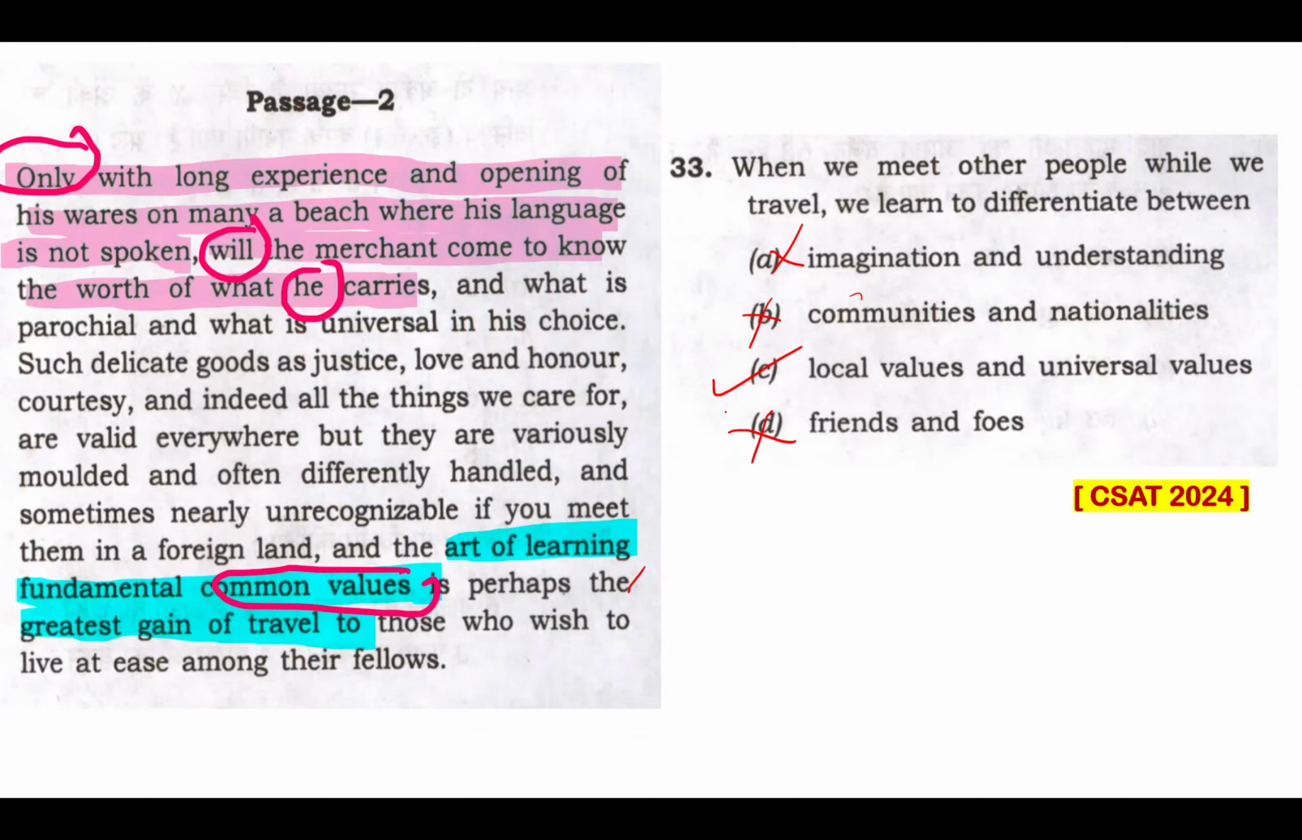Definitely option C. So thinking about the local and universal values, such delicate goods as justice, love and honor, courtesy, and indeed all the things we care for are valid everywhere. So these are some universal values talked about, and some local values mentioned here would be that they are variously molded and often differently handled, and sometimes nearly unrecognizable if you meet them in a foreign land. This is about the local value that is mentioned here. So option C is my answer. So we'll get to the next one.